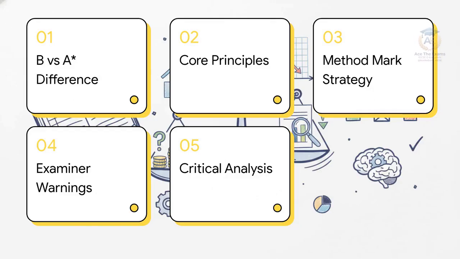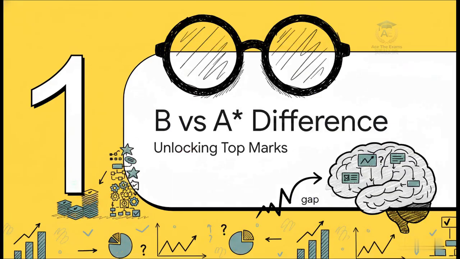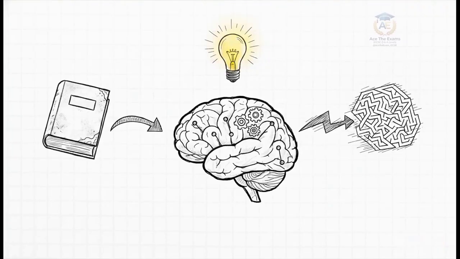Okay, let's quickly hit our agenda so we know the flight path. We are covering the B versus A star difference, core accounting principles, the method mark strategy, top examiner warnings, and finally, critical evaluative analysis. Let's keep moving. Section 1. The B versus A star difference, unlocking top-tier marks. Top-performing students exhibit connected, conceptual understanding, transferable to unfamiliar contexts.